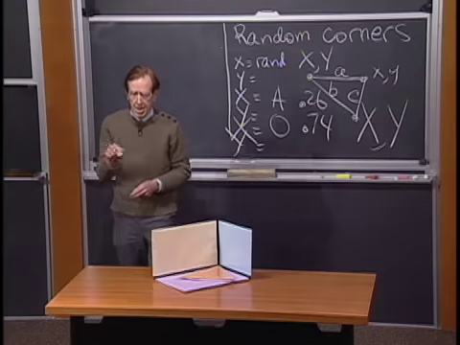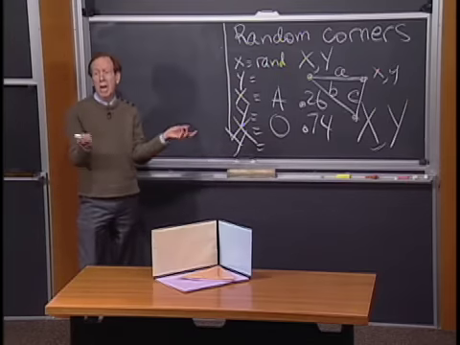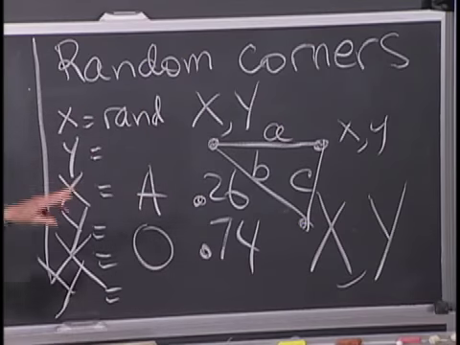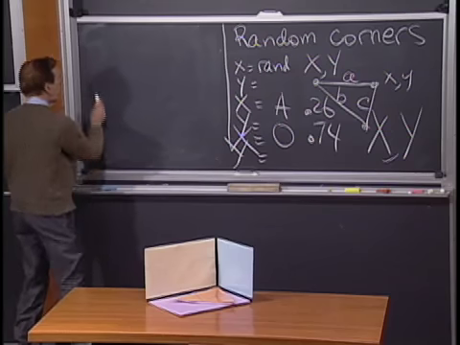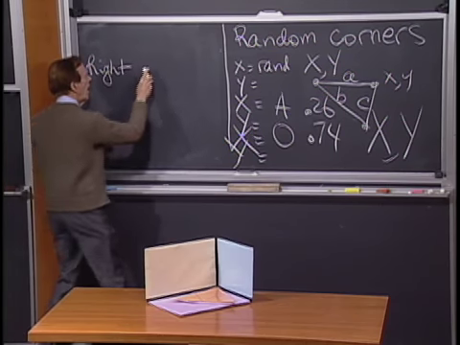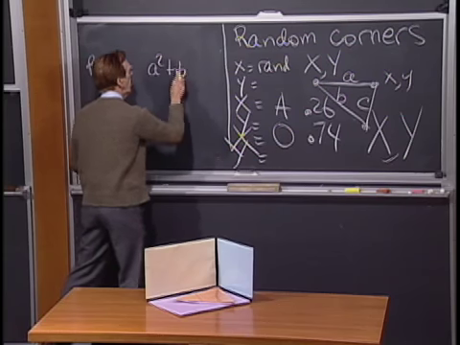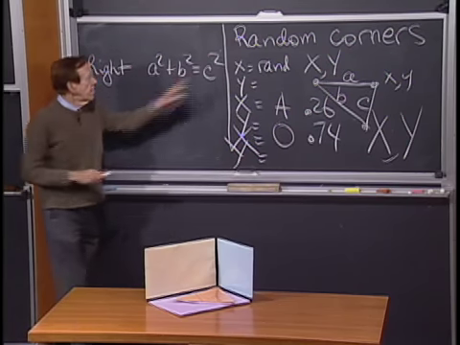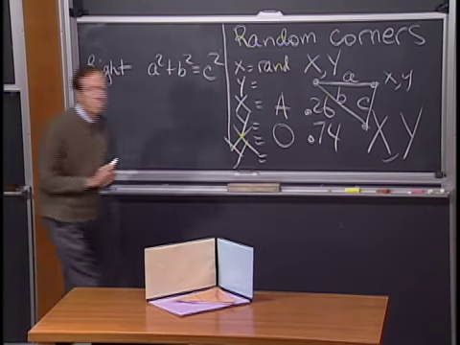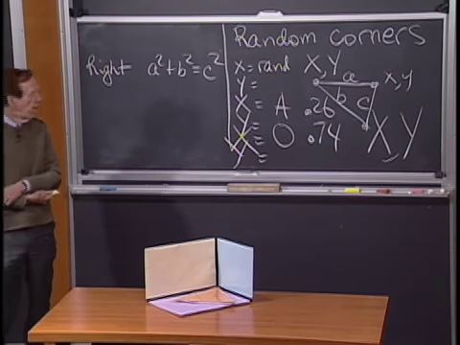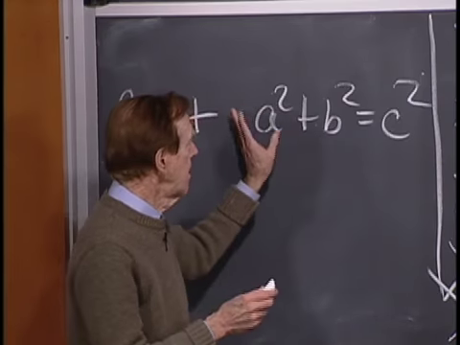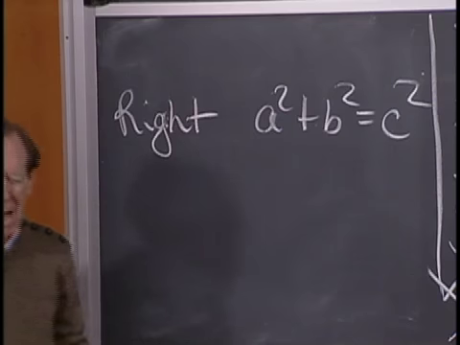I'd rather be able to tell on the basis of the side lengths, because from the side lengths I can find the distance. So you remember right triangles would have something like a squared plus b squared equals c squared. I'm thinking of c as the big side. Let's suppose c is the biggest. Sorry that it's not in my picture. Imagine it is. Then for a right triangle, this is Pythagoras, a neat fact, really a magic fact.